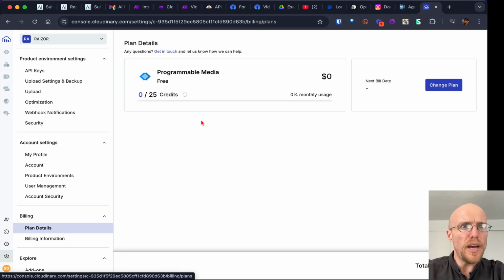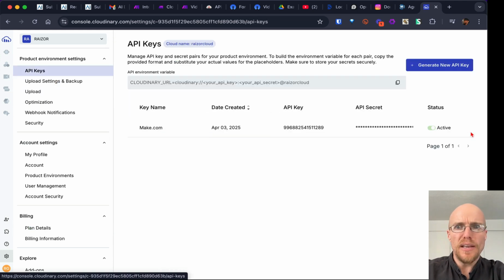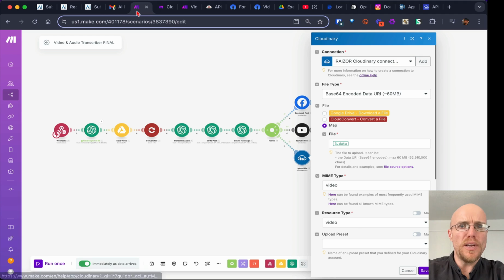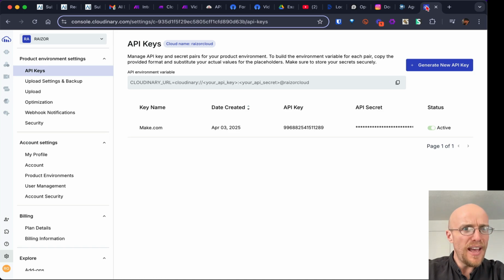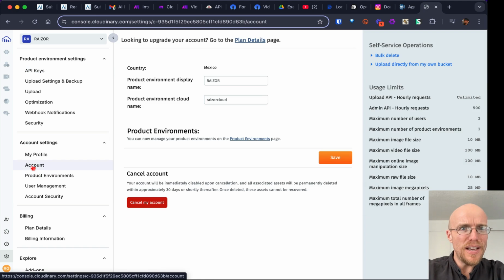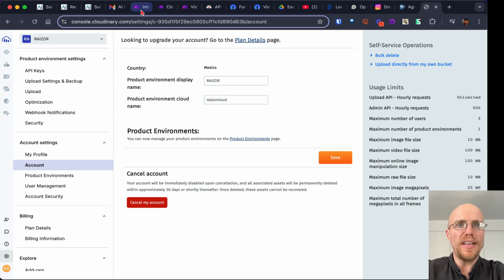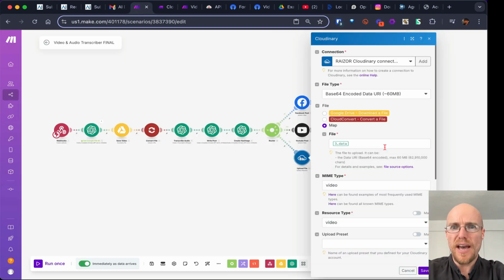First things first, you get your API key. When you create this, it will give you those two things to throw into here. And the only other thing that I had a hard time finding was, maybe was it the account? Yeah, it was this product environment cloud name. I made mine readable. It gave me some crazy thing to start with. So that is where you put that in there. But then it's as easy as that.